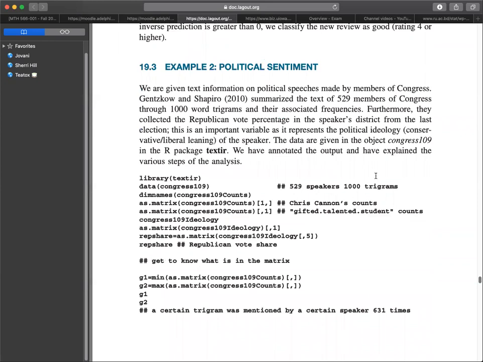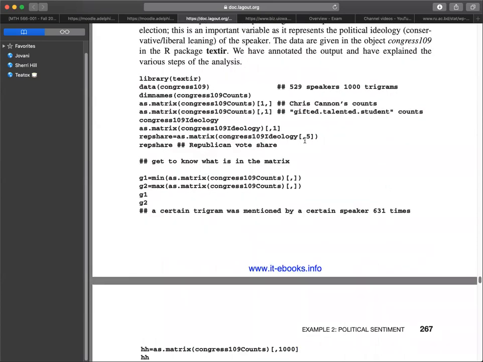We're given text information on political speeches made by members of Congress. Gentzkow and Shapiro summarized the text of 529 members of Congress through 1,000 word trigrams and their associated frequencies. Furthermore, they collect the Republican vote percentage in the Speaker's district from the last election. This is an important variable as it represents the political ideology, the conservative or liberal leaning of the Speaker. We have to put in the Republican vote share, and we have to get to know what is in the